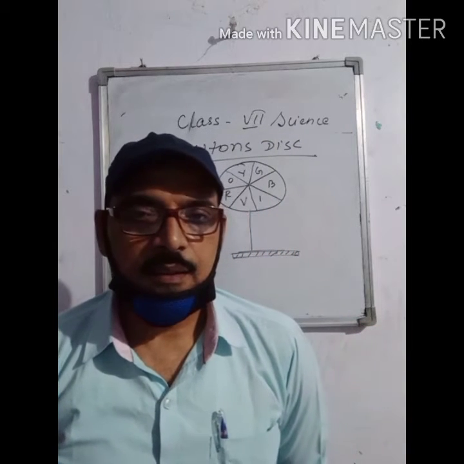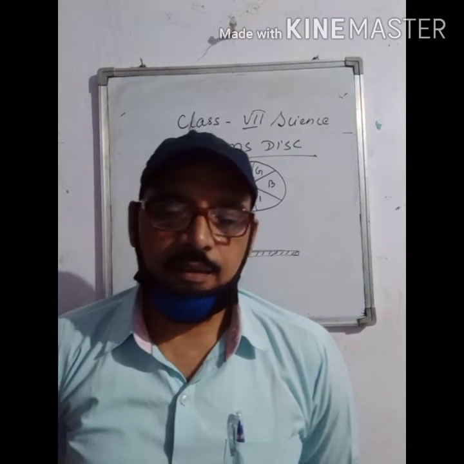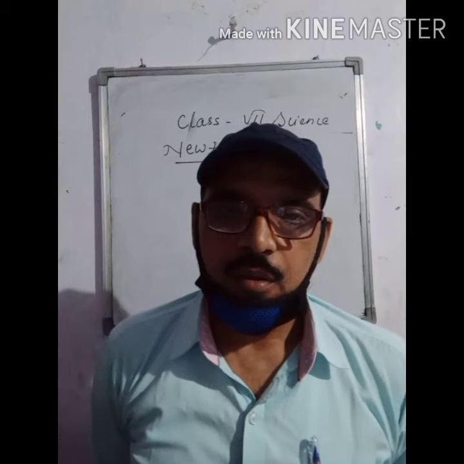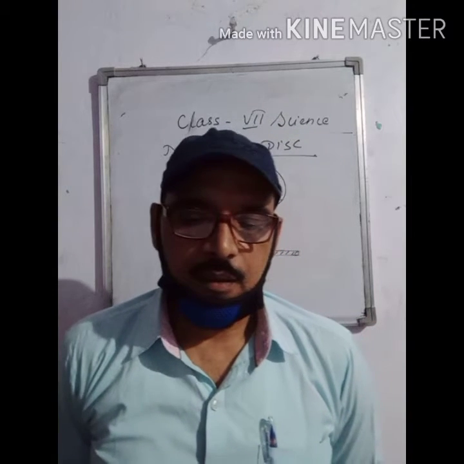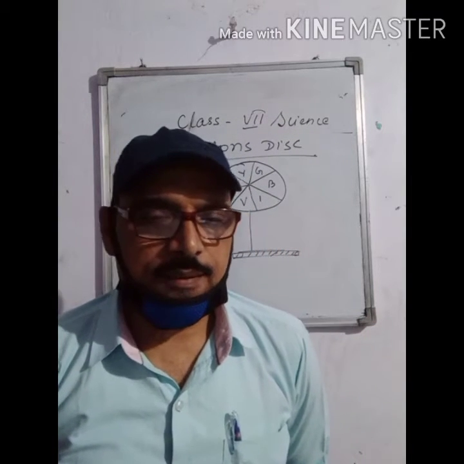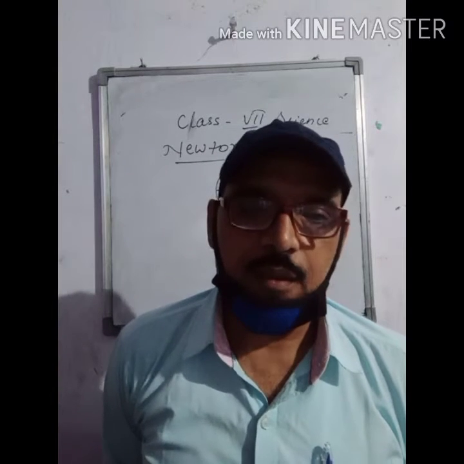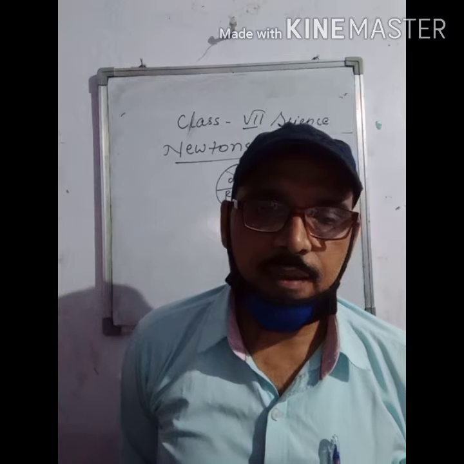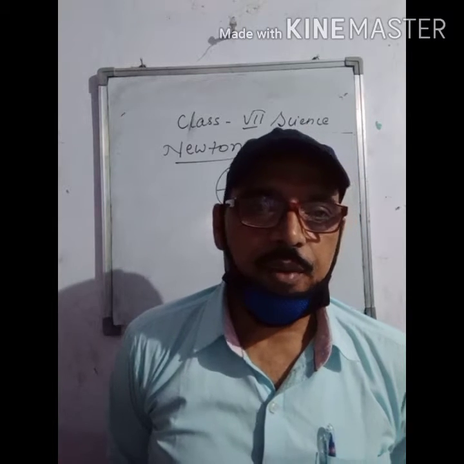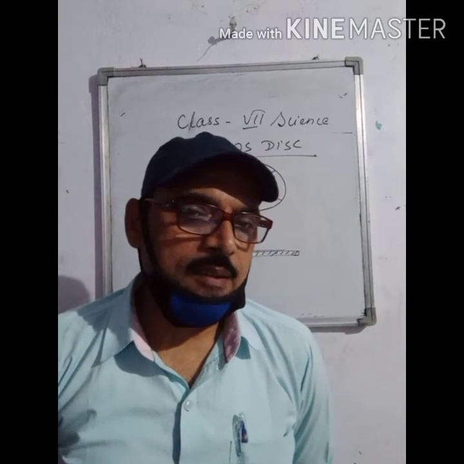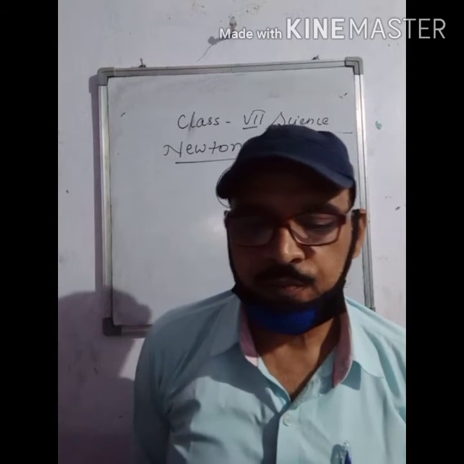white light? We need a circular cardboard, 7 color paints, and a refill of a ball pen. Students, by these things we can show that white color is a mixture of 7 colors.